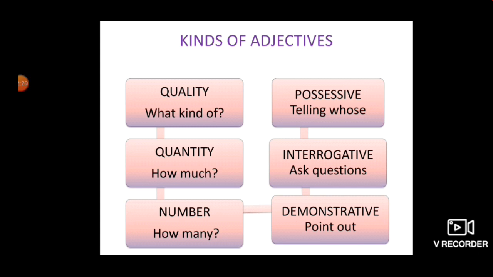Then interrogative, which asks us a question about the noun. Then demonstrative, in which we are pointing out the noun.